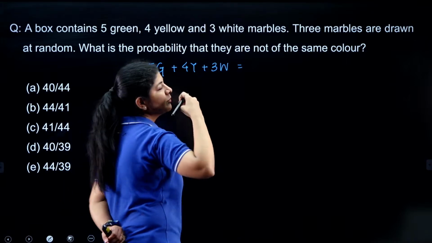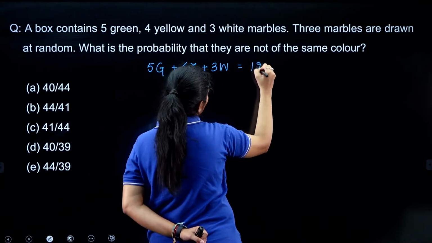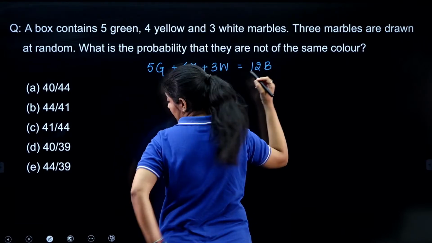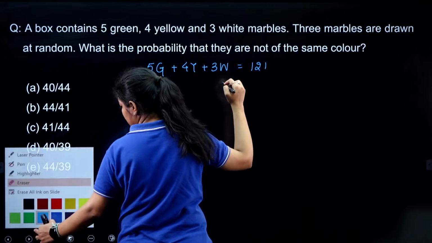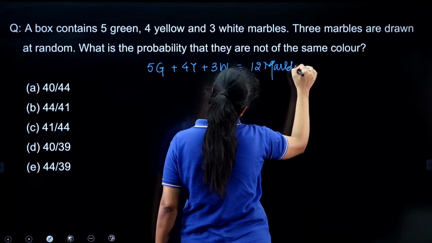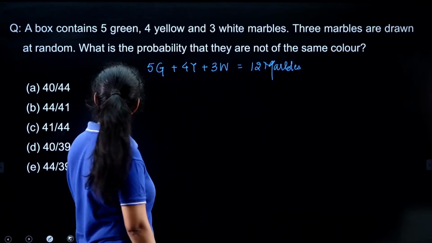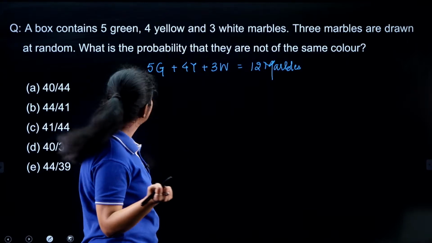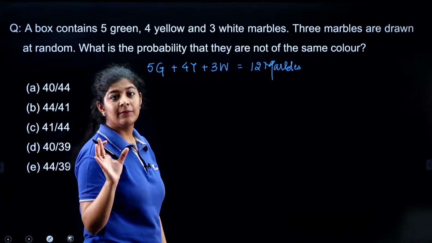So how many total balls are we having? We are having 7 plus 5, 12 balls, or 12 marbles. We are not having balls this time, we are having marbles, right. Now the question is saying that 3 marbles are drawn at random, but we need the probability that they are not of the same color.